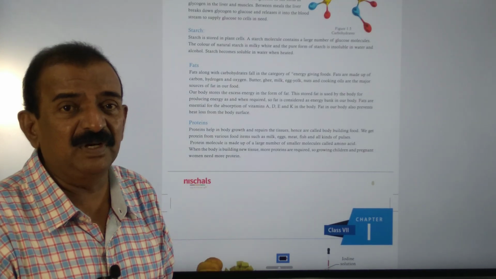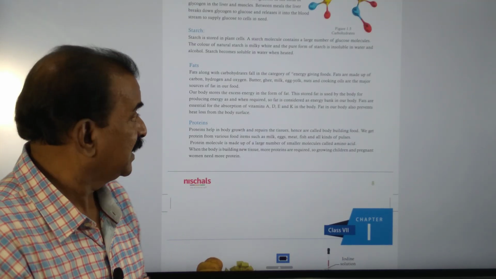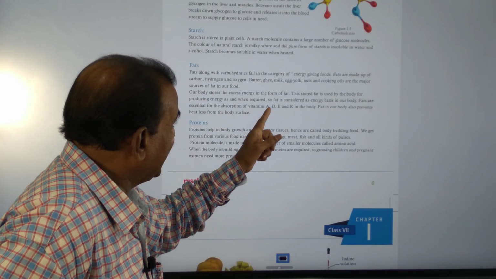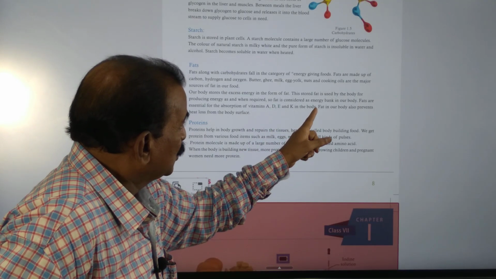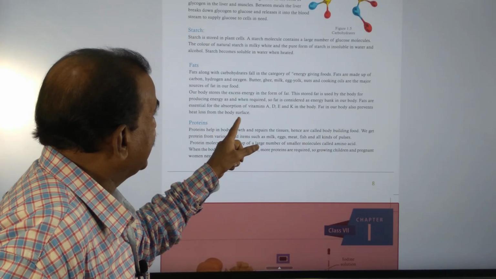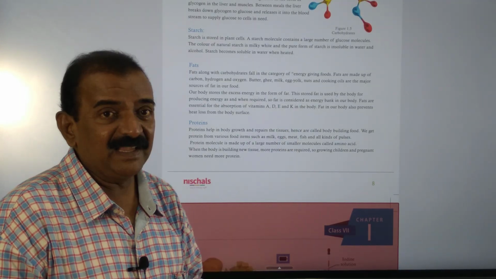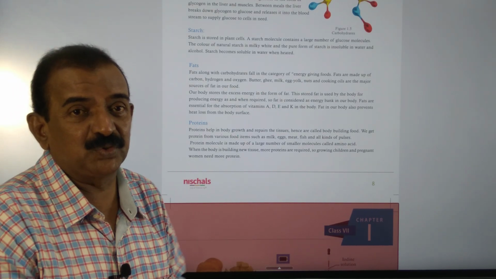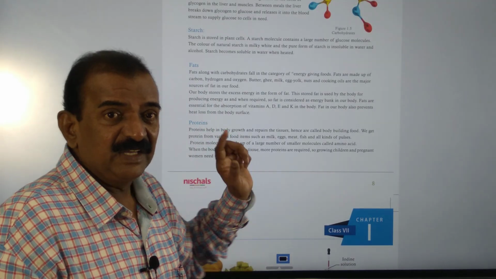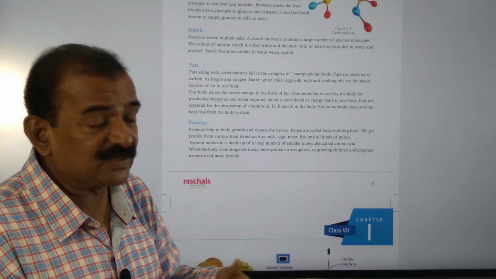They are called fat soluble, and these fat soluble vitamins are stored in our body for future purposes. So fat is essential for the absorption of vitamins like A, D, E, K in the body. Fat in our body also prevents heat loss from the body surface. So fat is the energy bank, it is also useful to store vitamins like A, D, E, K, called fat soluble vitamins, and fats also prevent heat loss from our body.